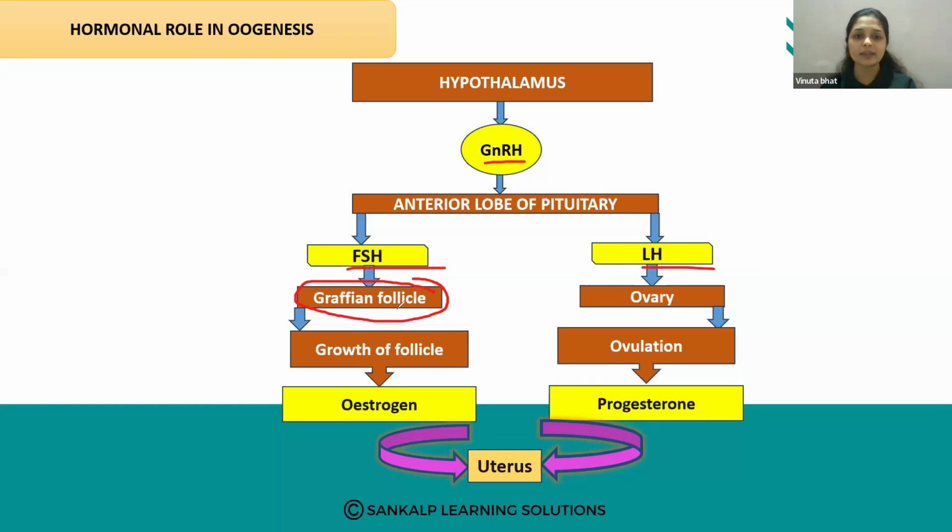Follicle development happens, so that is the responsibility of the follicle stimulating hormone, and luteinizing hormone acts on the ovary, and that also helps for the ovulation process. Release of the secondary oocyte from the ovary. The ovulation process is also induced by the luteinizing hormone. Okay.